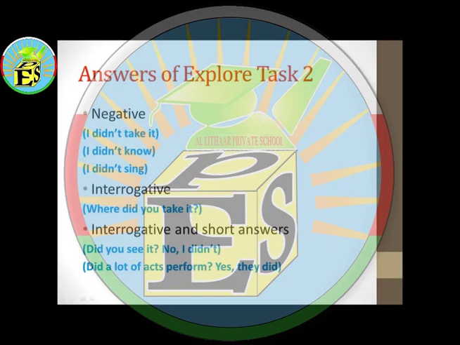The third and last one is interrogative in short answers, and here you have did you see it? Short answers, as I told you, are either no, I didn't, or yes, I did. So did you see it? No, I didn't. And then did a lot of acts perform? Yes, they did.